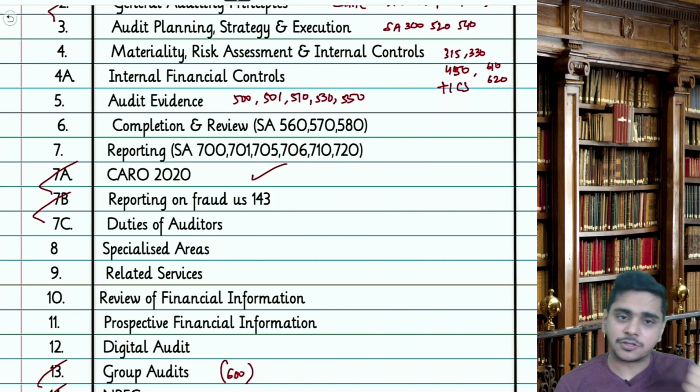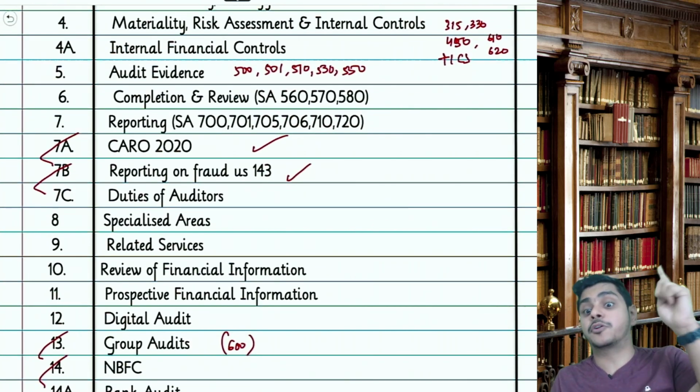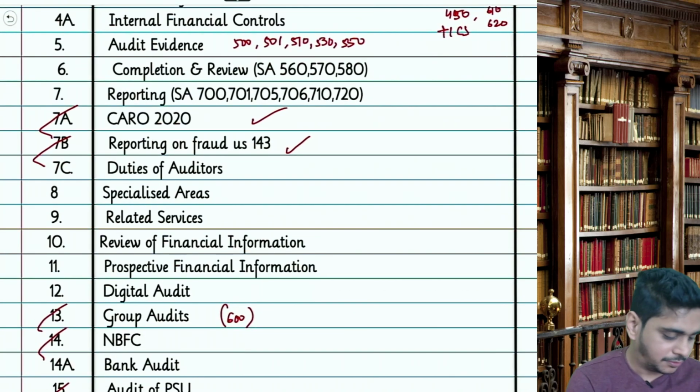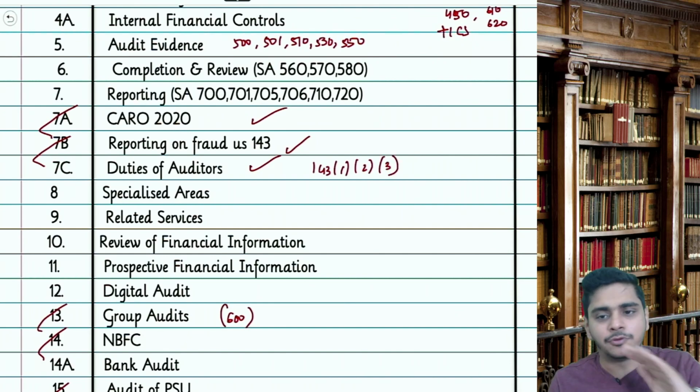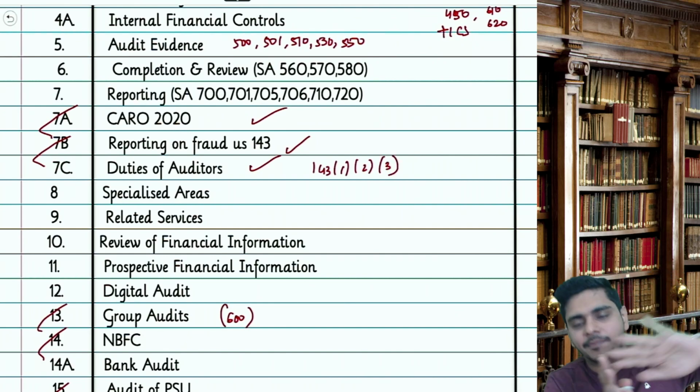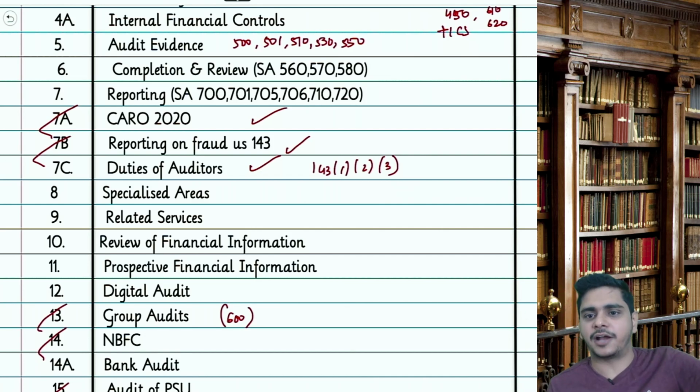CARO is exactly the same as the old one. Reporting on fraud under section 143, fraud reporting, the 1 crore fraud, exactly the same. Duties of the auditor, if you remember section 143(1), (2), (3), exactly the same, no change. They have deleted the maximum content of company audit and added this. Only 143(1), (2) and (3) is there.